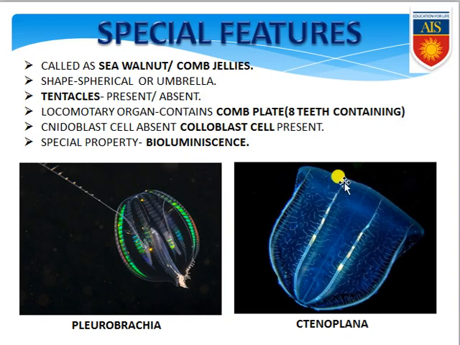You can see two organisms, that is Pleurobrachia and Ctenoplana. These are very rare organisms under this Ctenophora. We all know that these Ctenophora organisms are very rare, very few in number, and they are present in the depth of the sea. Okay, so up to the Ctenophora we have completed in this specific video.